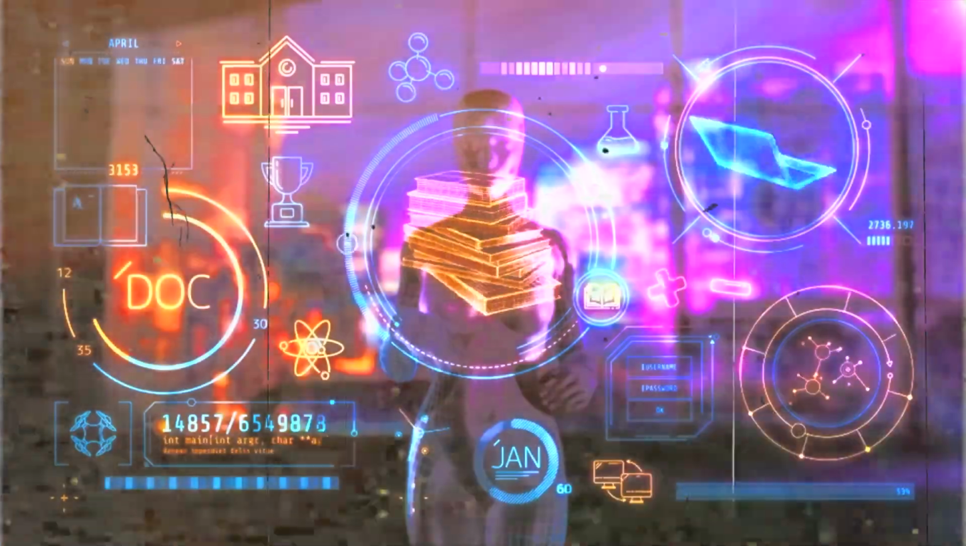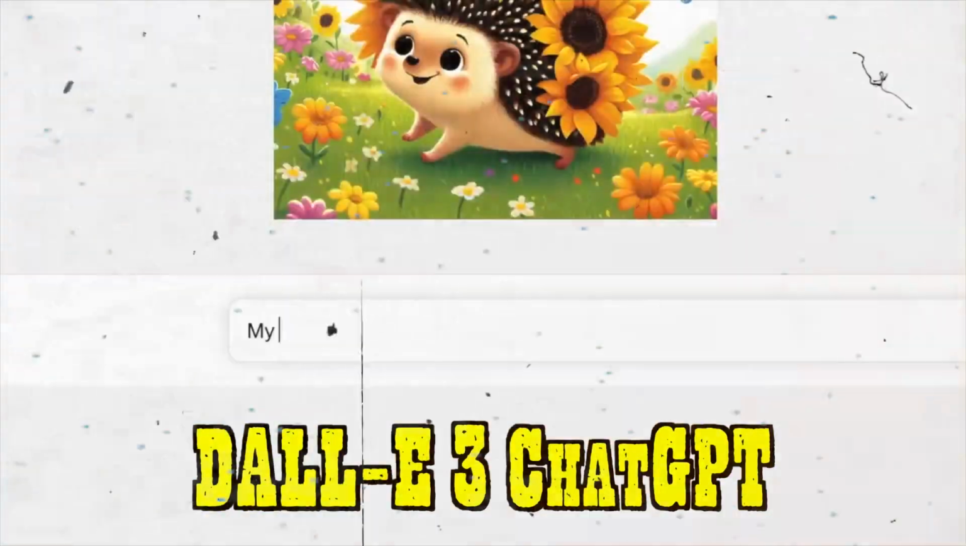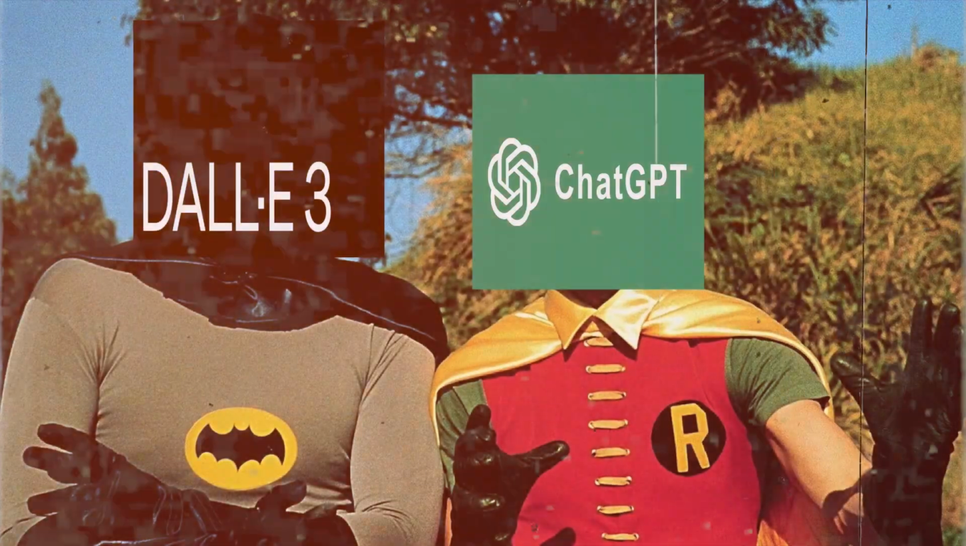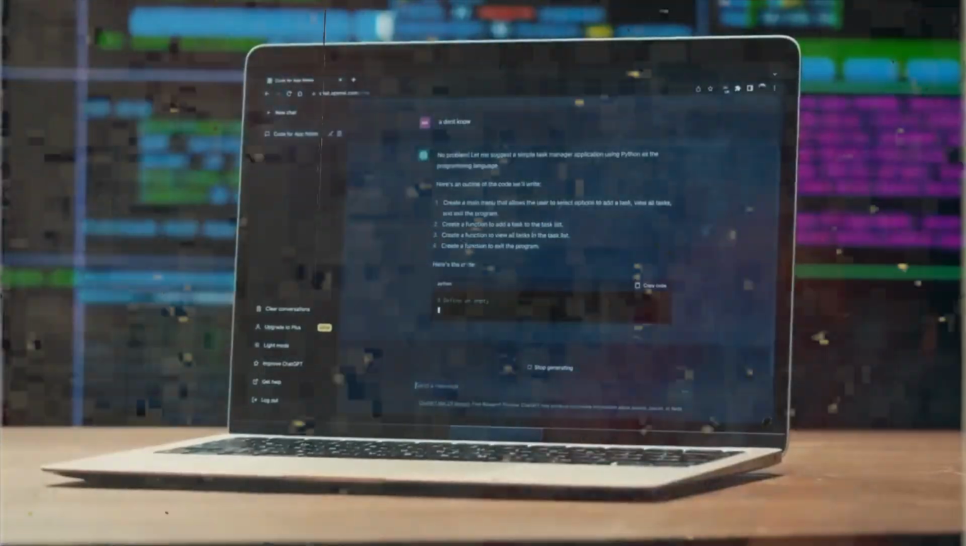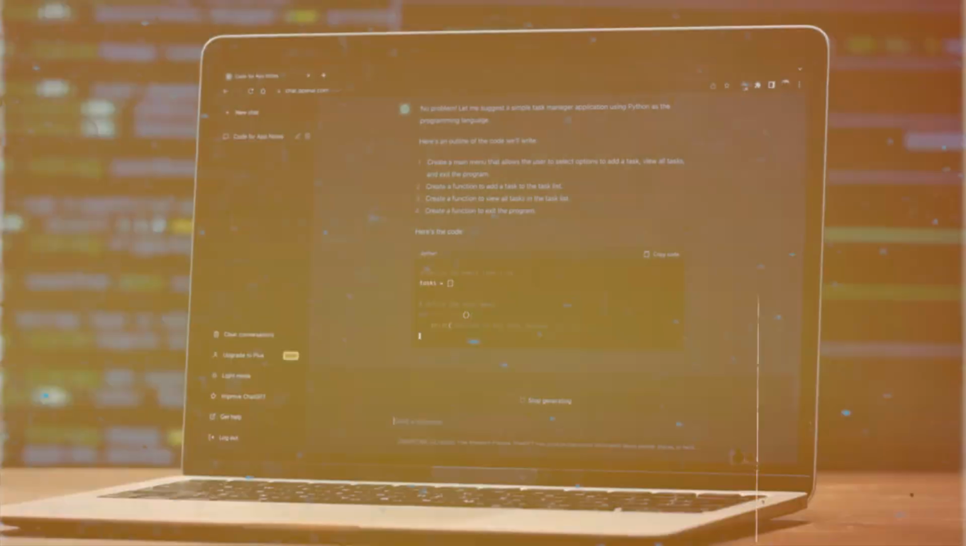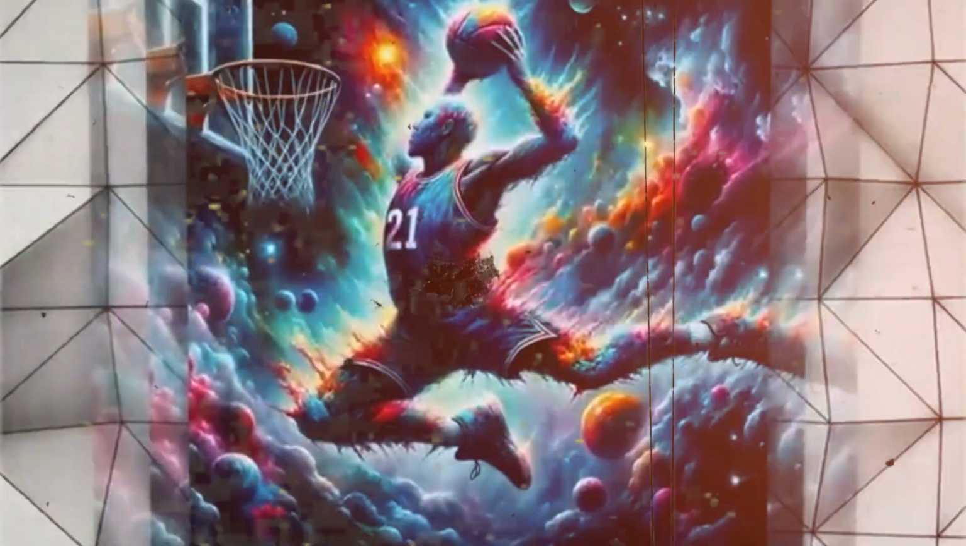Now let's talk about a dynamic duo that's causing ripples in the AI world. DALL-E 3 and ChatGPT are like Batman and Robin, but for creative minds. ChatGPT is your creative sidekick, your idea shaper extraordinaire. Just describe what you envision, from a single sentence to an elaborate paragraph, and ChatGPT crafts the perfect prompt for DALL-E 3.